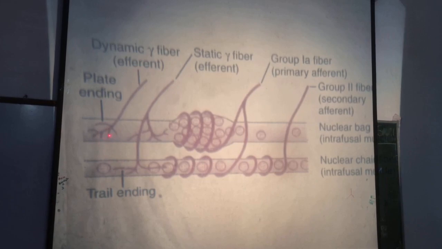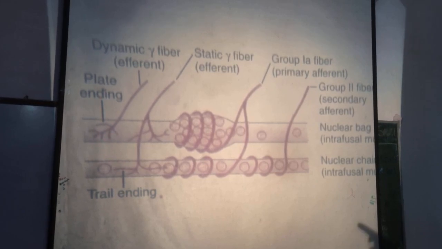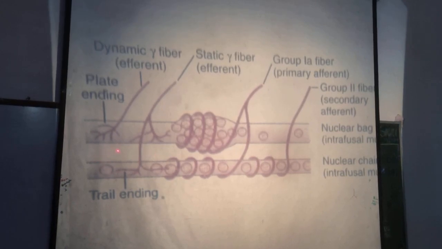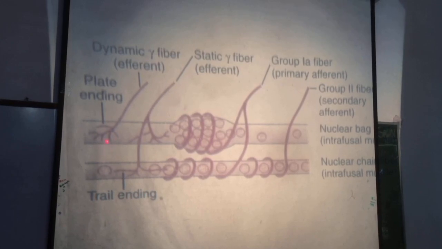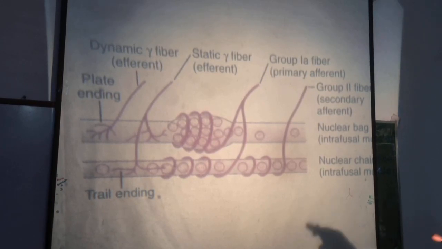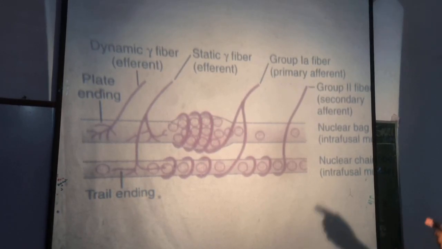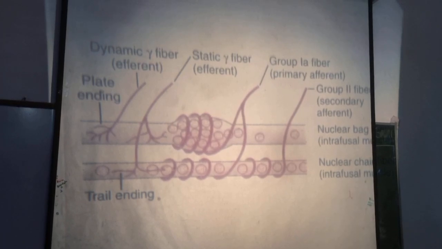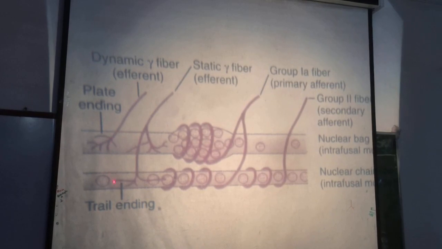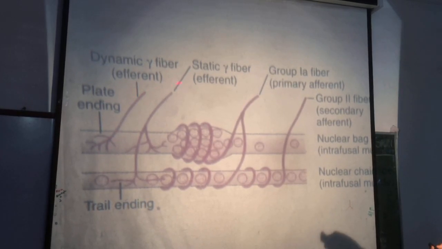Gamma efferents innervate the end portion of the intrafusal fibers. You see, the end portion of the intrafusal fiber is innervated by the gamma efferent nerve fiber.